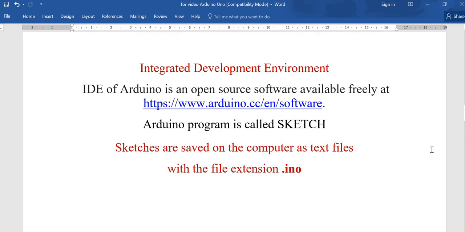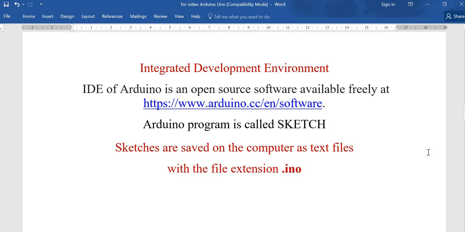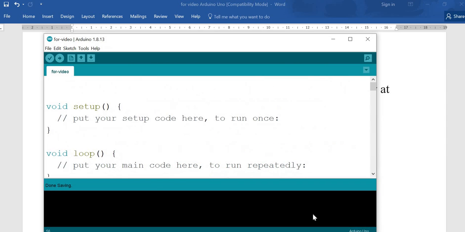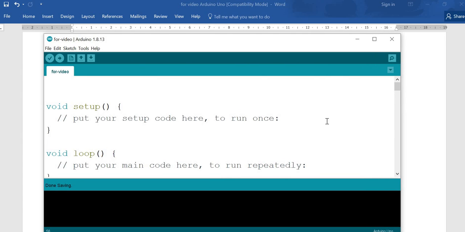Now, along with the board, an integrated development environment is also provided. All its information is at this website where you can go. Arduino programs are called sketches, and these sketches are saved on your computer as text files with extension .ino. If you open one, it looks like this.